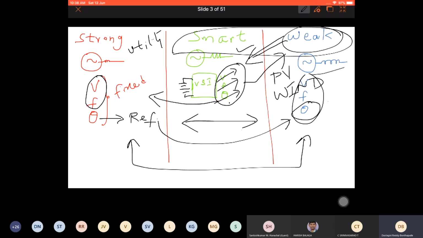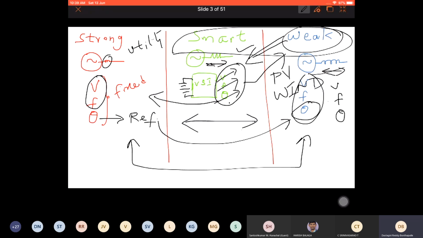And there is one more concept here. Let's stop here and just see if there are any questions. You can ask me why it is low impedance: because it is strong. Why I represented this as a resistance, I hope you all know, is because it is converter based generation. So generally it will be represented as a resistance, not inductance. And this is a weak grid, so you have a very large impedance.